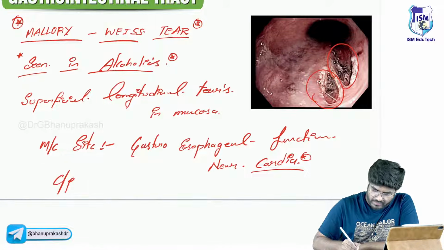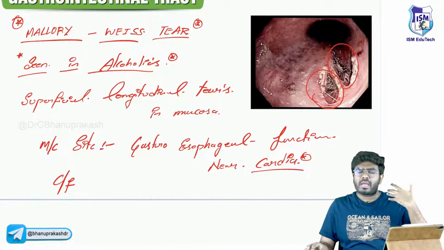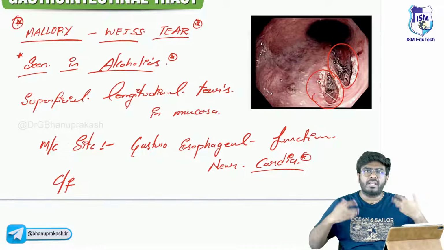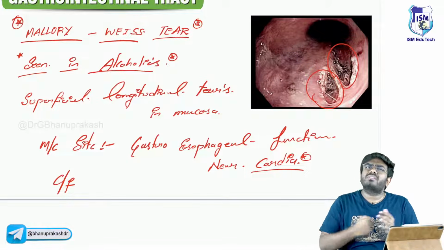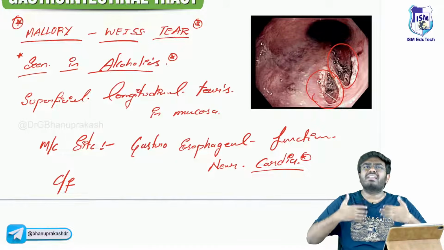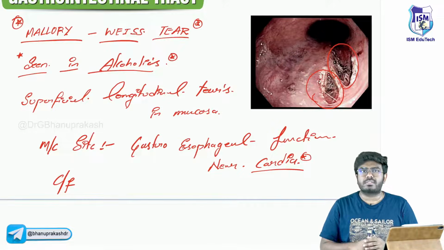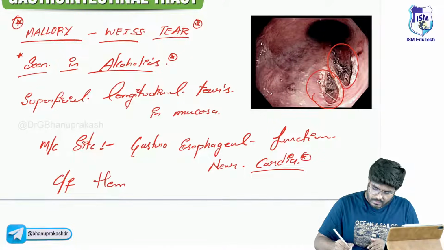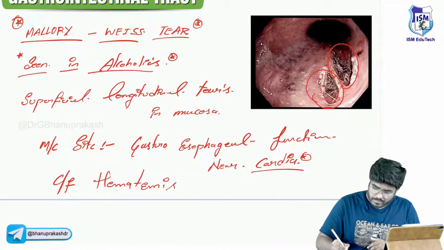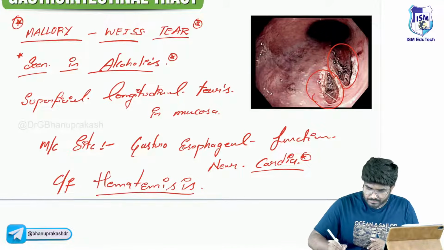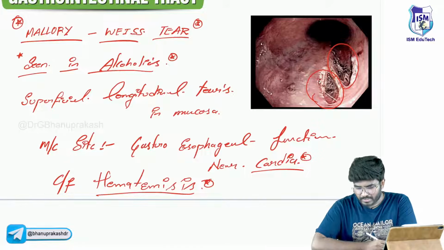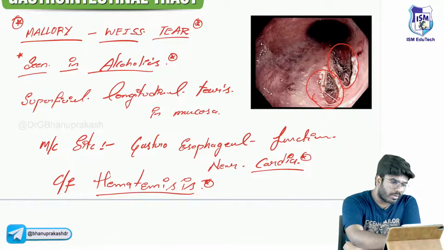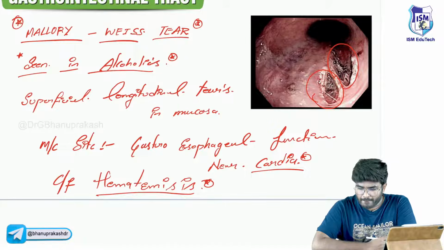Now, what are the clinical features, sir? If I am the patient, an alcoholic, a binge drinker, after drinking I am going to have my vomitings. What kind of symptoms are going to be seen? These longitudinal lacerations are there in my esophagus, so there will be hematemesis. Whenever I am vomiting, blood will come. So hematemesis is going to be seen. These are some important points which I want you to know.